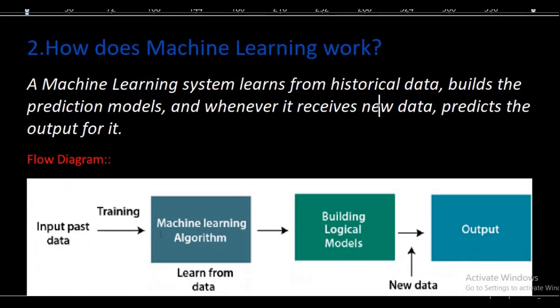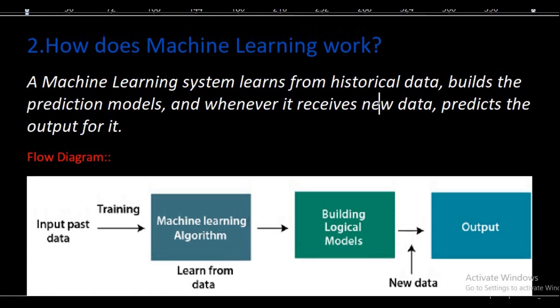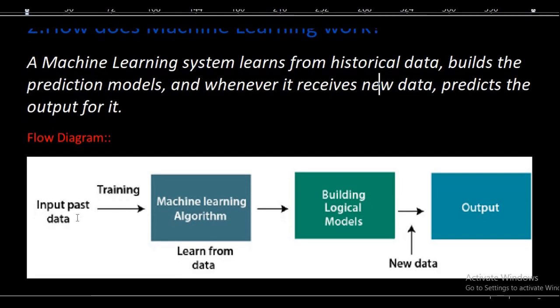Now with the help of a flow diagram I can easily show you. Input past data, means your historical data, is going into the machine learning algorithm, and it learns from this data. With the help of this data it automatically builds the logic.